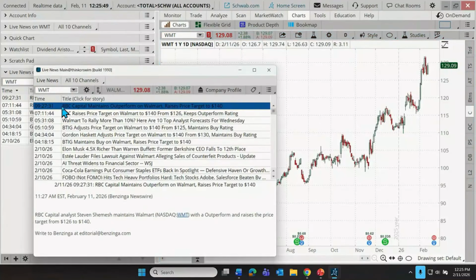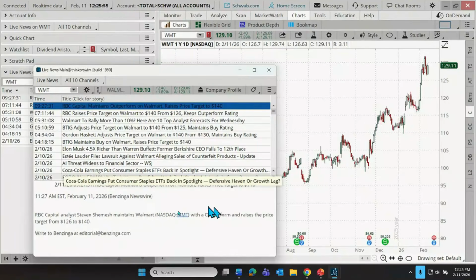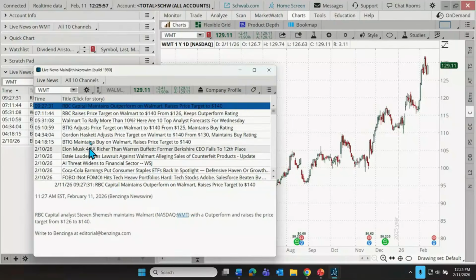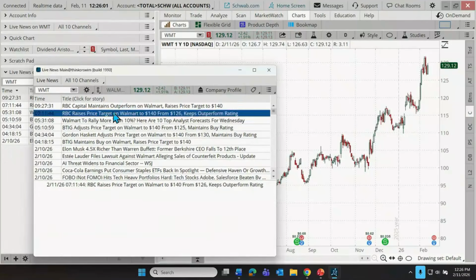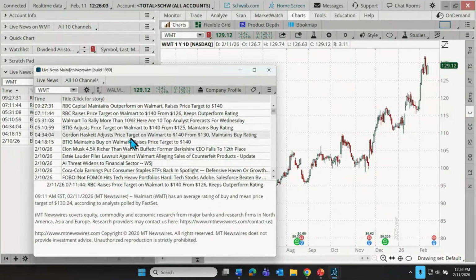So it looks like this first one, RBC Capital maintains outperform on Walmart. As I double click on that, it doesn't really bring up an associated article. Let's see if we can find one that has one. Not every one does. I'm not going to click around too many more times and just fail.